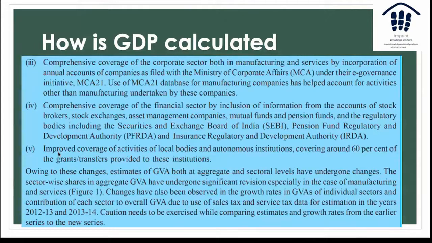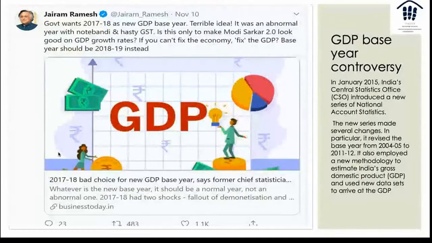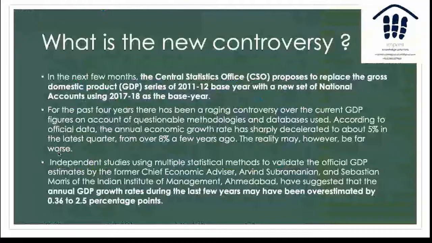Now, it's a known fact that a base year revision happens almost every 8 to 10 years. This particular time, the base year revision from 2004-5 to 2011-12 may have sparked controversy because of a number of reasons, which we are going to discuss right now. People said that 2011-12 was not very appropriate to use as a base year.